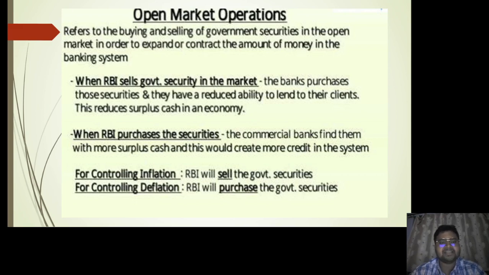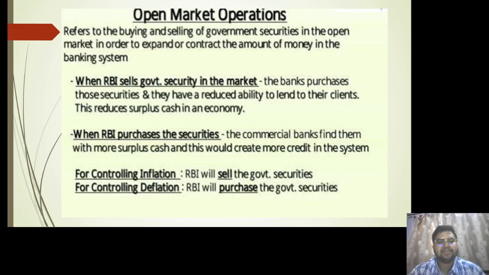When RBI sells government securities in the market, the banks purchase them. When the banks purchase those securities, they will have a reduced ability to lend to their clients. With a reduced credit facility, there will be reduced surplus cash in the economy. If there is a lesser amount of cash in the economy, people will not have more money to spend. If they do not have more money to spend, the demand will fall and ultimately inflation will be checked.